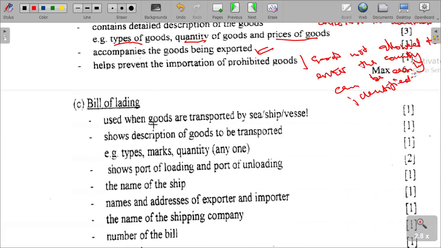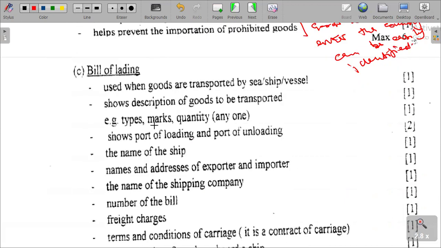And then bill of lading. We are saying it is used when goods are transported by sea, by ship or vessels. That is quite a straightforward point. It shows the description of goods to be transported, for example the types and the quantity. It shows the port of loading and port of unloading, that is to say where they are being taken from and where they are being offloaded.